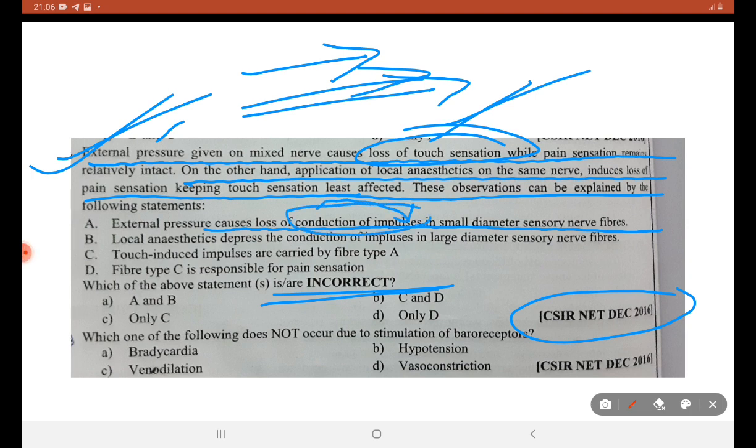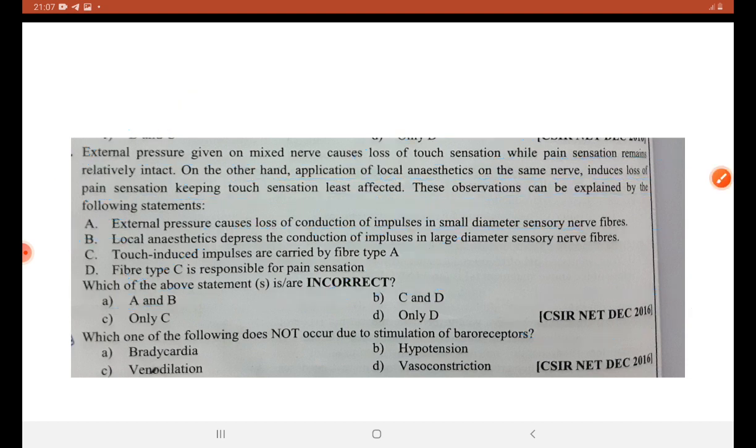This is illogical actually. So, A is incorrect. Local anesthetic depresses the conduction of impulses. No, this is incorrect. A and B are the 2 incorrect statements. We will see about what is fiber A, what is fiber C when I explain the chart that we saw in the previous questions regarding sensory fibers.